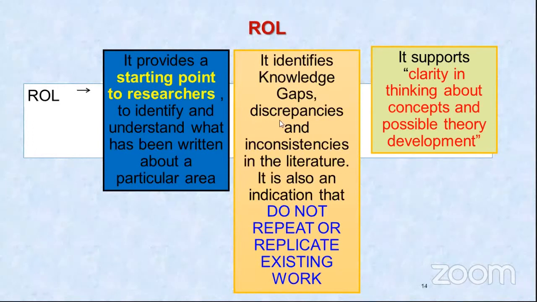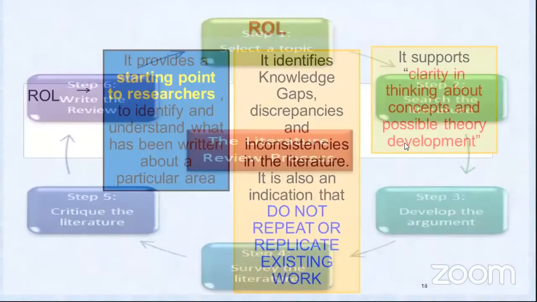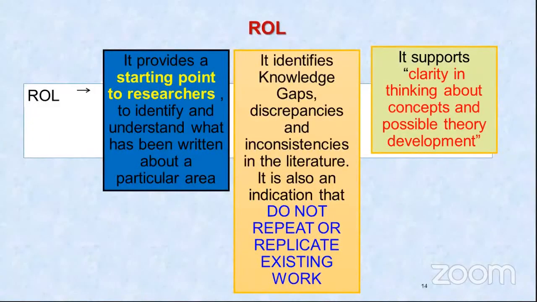If there are any discrepancies or inconsistencies in the literature, it is also an indication not to repeat or replicate existing work. It supports clarity in thinking about concepts and possible theory development. See, possible theory development means you have decided something and you have read something, but while reading you get ideas. You get ideas only when you are actually reading.